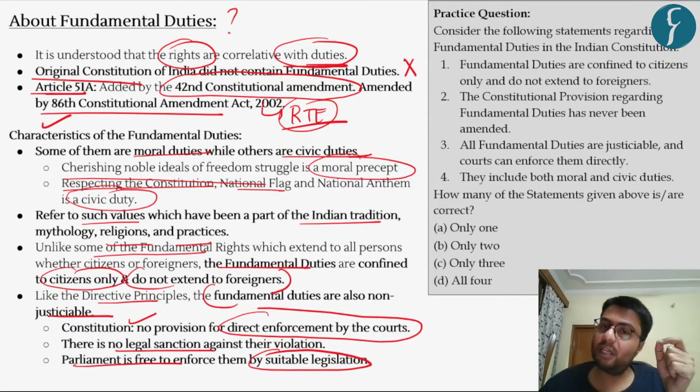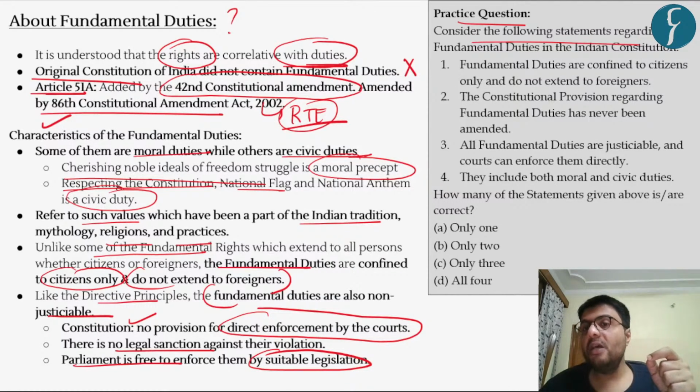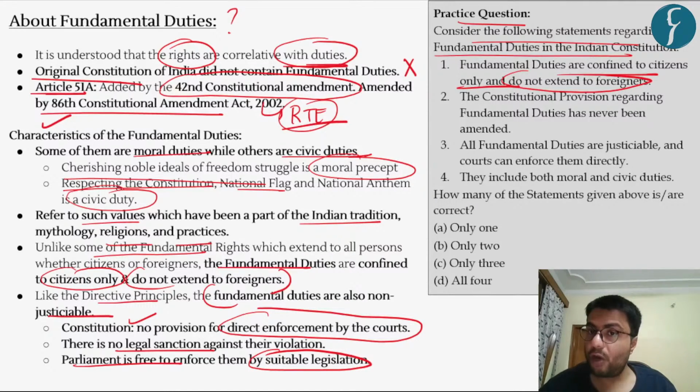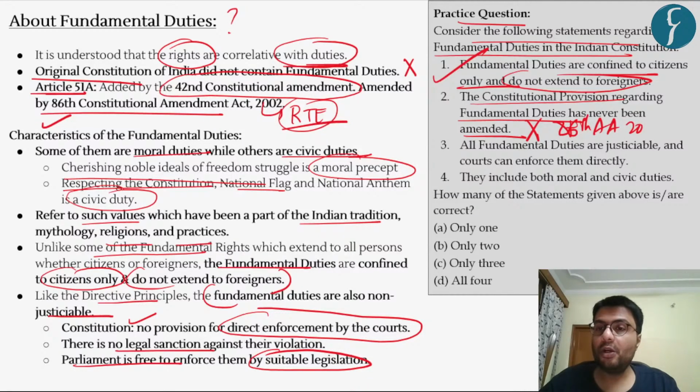Now, based on this information, let us now solve the practice question. Consider the following statements regarding fundamental duties. The first statement, they are confined to citizens only and do not extend to foreigners, which is correct because it is different from fundamental rights. Although the second statement, the constitutional provision regarding fundamental duties has never been amended, is incorrect. It was amended once through the 86th Amendment Act in the year 2002. So the second statement is incorrect.